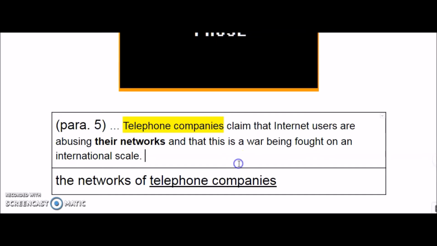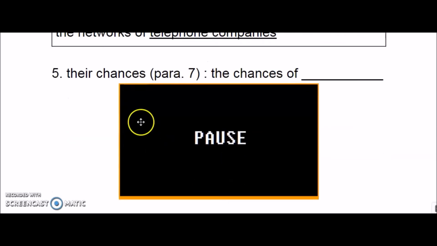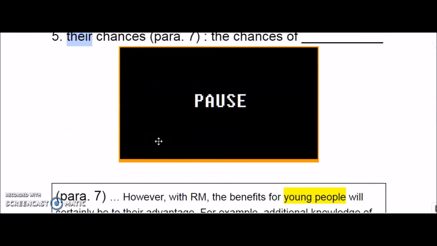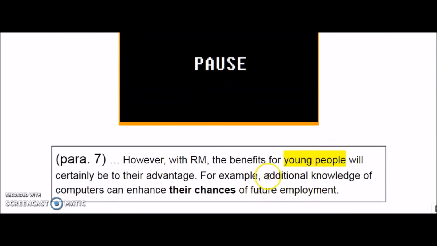Okay, so let's have a look at the fifth one. Their chances. The chances of what? Again, it's similar to that one. I mean, we will find the plural noun here and we will say the chances of blah blah. Okay, let's have a look at it. For example, additional knowledge of computers can enhance their chances of future employment. So their chances. Okay, who are they?